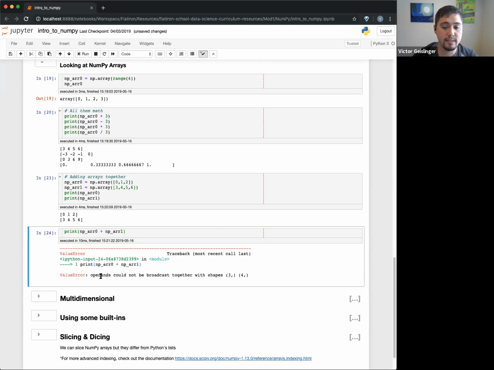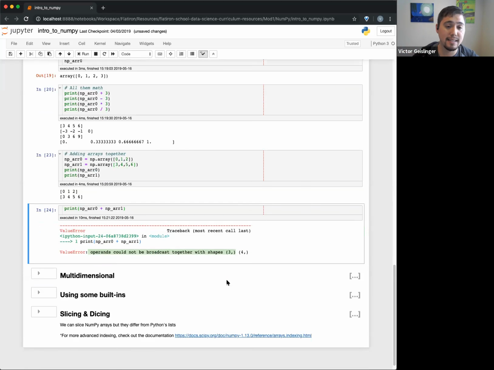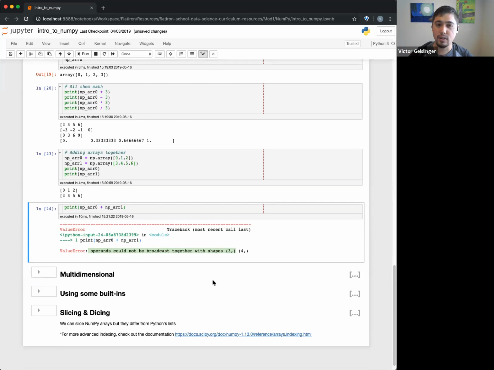One thing it says right here, you'll see value error: operands could not be broadcast together with shapes 3, 4. Basically, it has to have the same number of elements. There are certain things you can do, and we'll talk about this in module 2, where we talk about advanced moves like broadcasting with NumPy arrays.